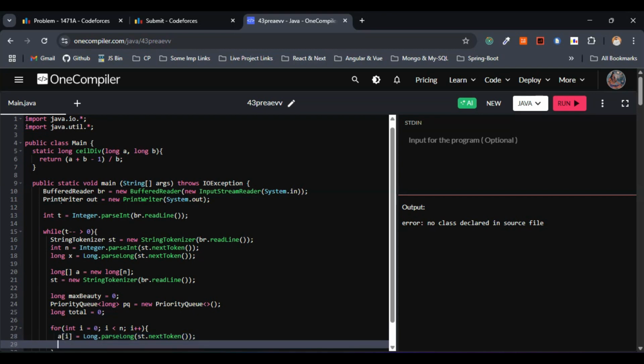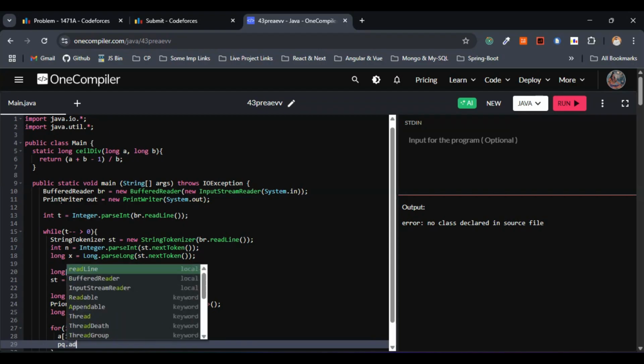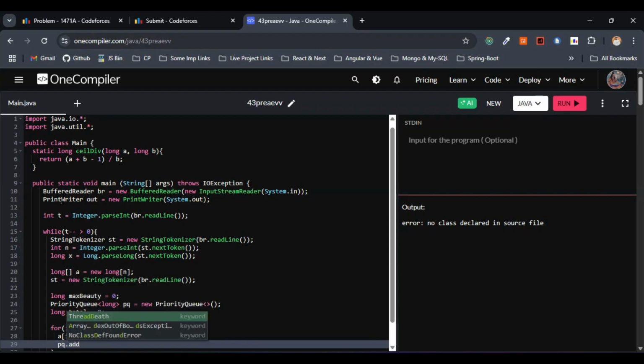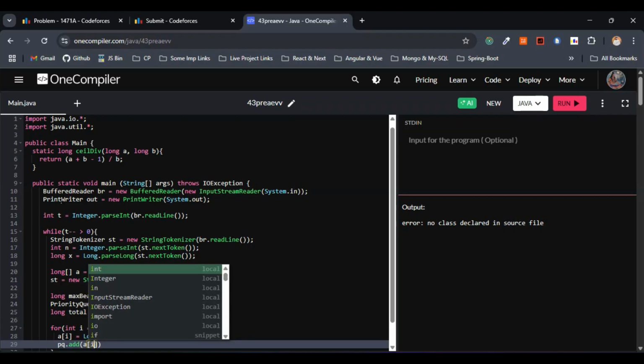This is fine. So now we have to add to the priority queue, and we have to add to the total sum as well, right? These two things we have to do. To add to the priority queue, I'll just make use of the add operation, and I'll just go with a of i.